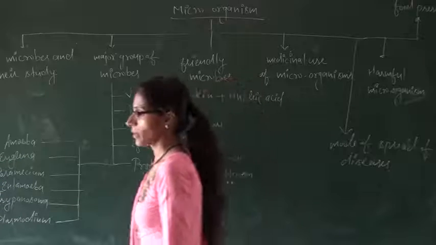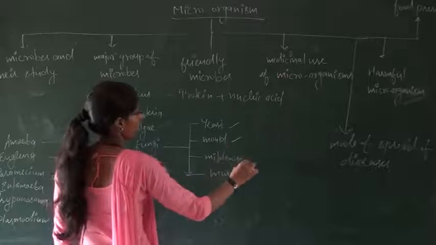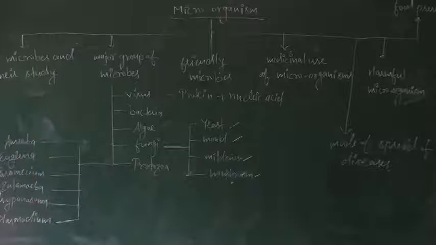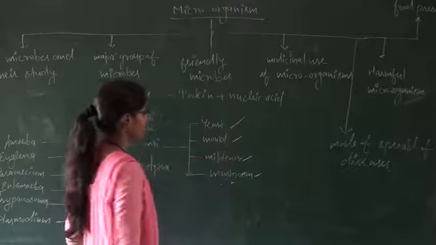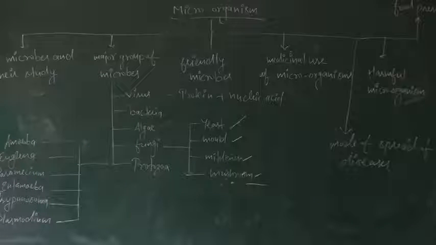After that, the types of fungi: yeast, mold, mildews and mushroom. These are the types of fungi. Yeast are unicellular fungi. Mushroom are also unicellular fungi.